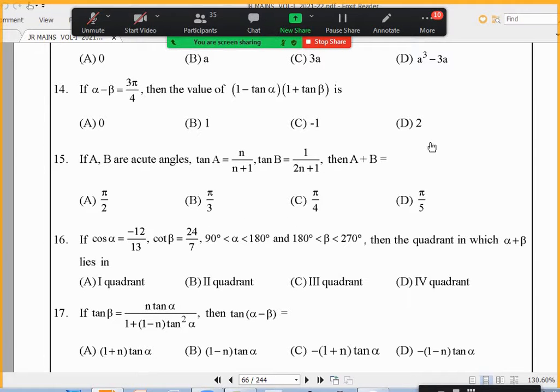Okay, 14. Anybody any doubt? No, sir, no doubt. Anybody want to tell how to do 14? We can represent alpha and beta in terms of the condition of beta, and we can substitute it, sir. After that, we should use the tan A minus B formula, and we can find the value. Yes, correct. In the place of beta, you can write alpha minus 3 pi by 4. Use the tan A minus B formula, simplify, and things will get cancelled.